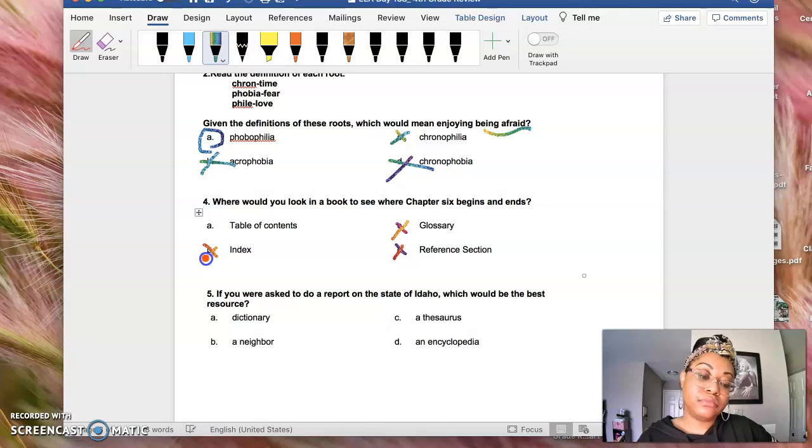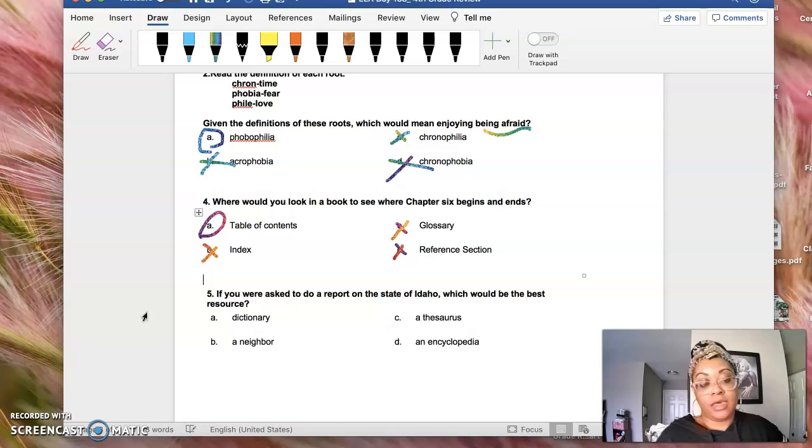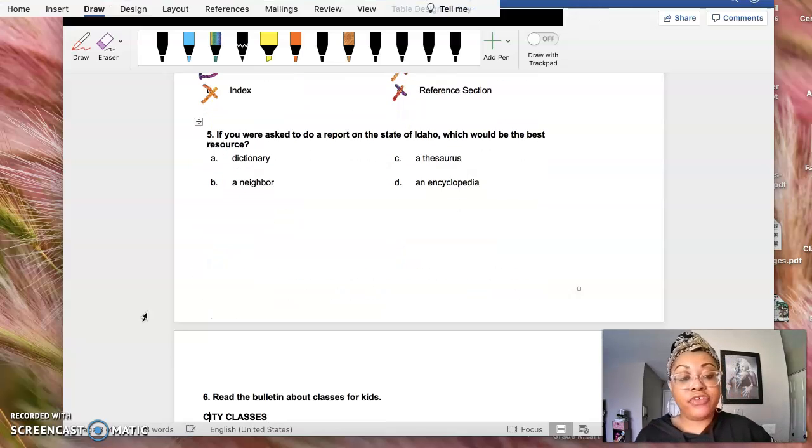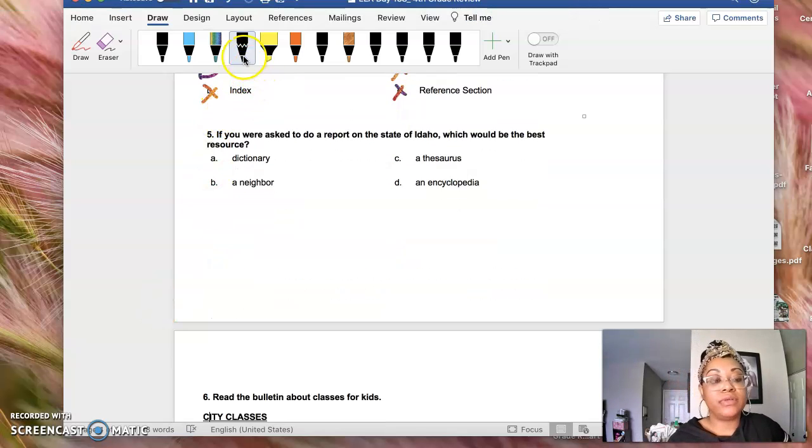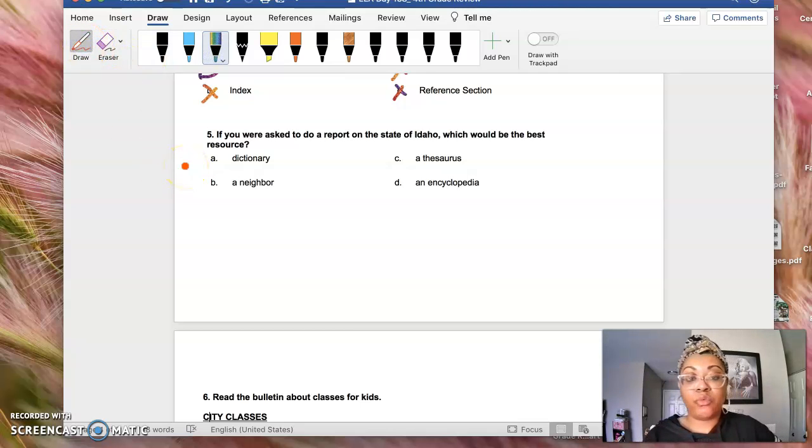Okay, good. And then number 5, if you were asked to do a report on the state of Idaho, which would be the best resource? So this one, guys, is a little bit more difficult because we did not talk about this, but we know that a neighbor would not be a good resource because that's an opinion, it's not facts.